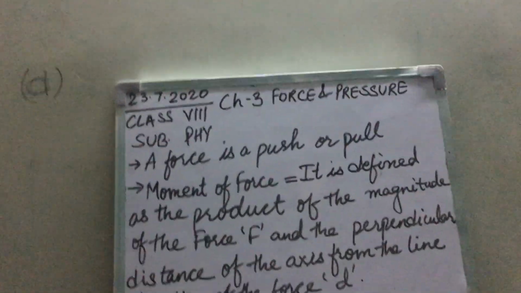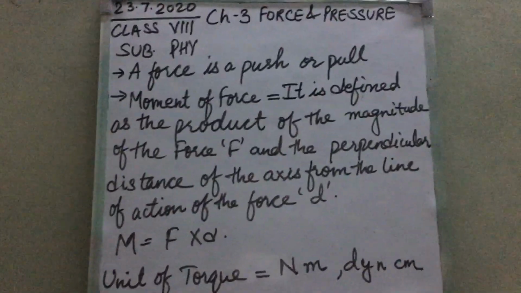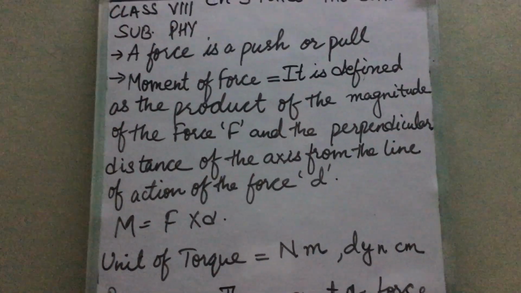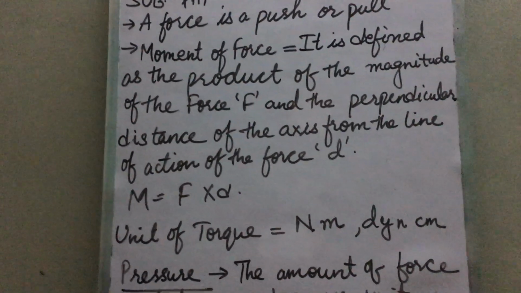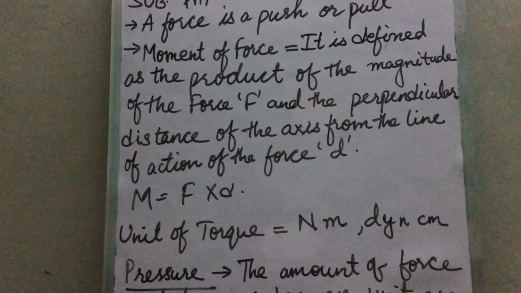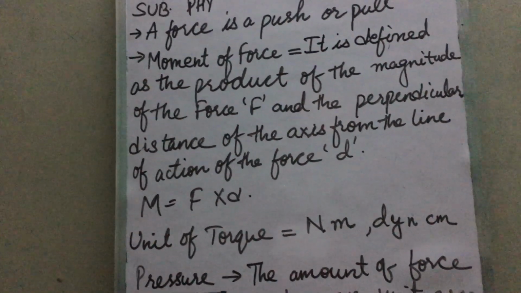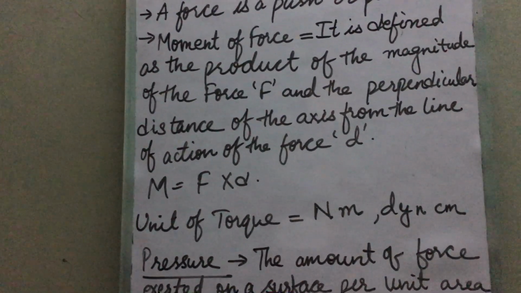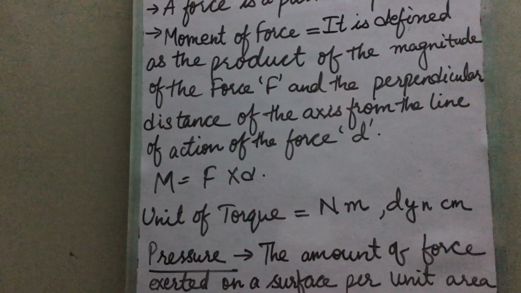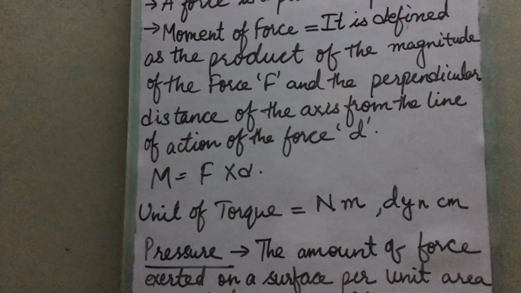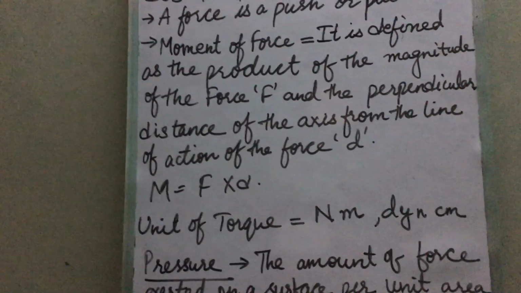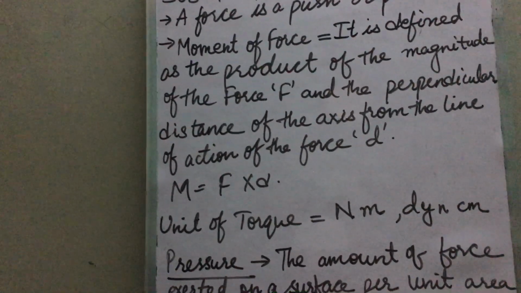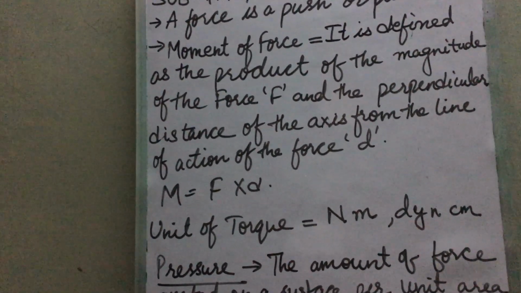Now, because of this rotational motion, we have one more type of effect of force, that is the turning effect of force. What is that? When we apply force to an object, maybe it turns the body, and it is then called the turning effect of force. For example, when you turn the door knob to open it or rotate a spanner to open a nut, what are you applying? You are applying a force, and because of that force, it is turning about an axis. So that is the turning effect of force.